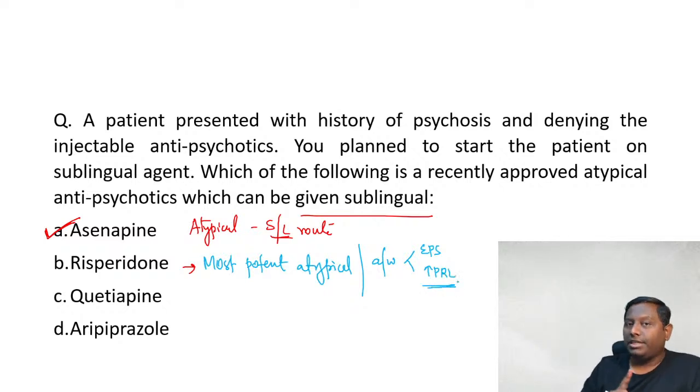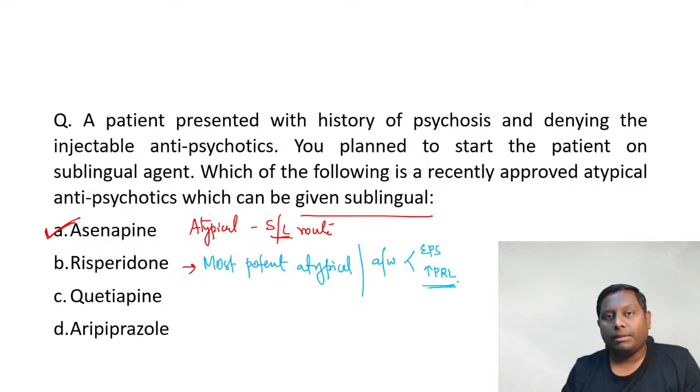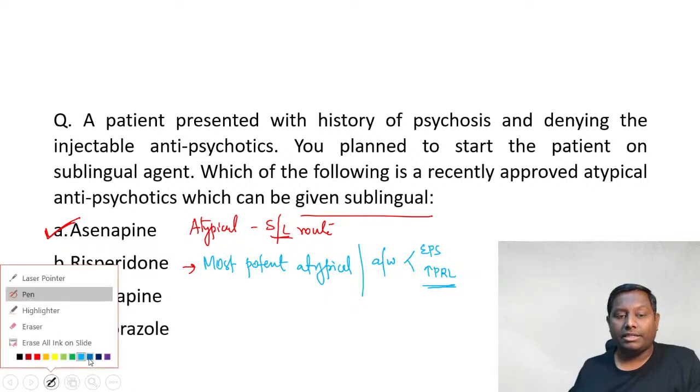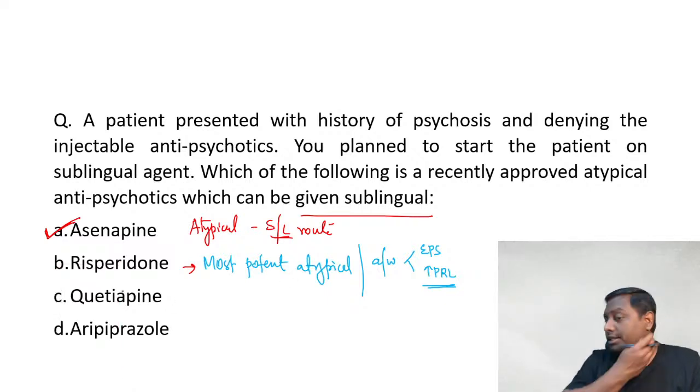Atypicals are not supposed to cause extrapyramidal symptoms; they are mainly associated with metabolic syndrome or other side effects. But the one atypical that can cause extrapyramidal symptoms is your risky drug, risperidone. That is why I call it a risky drug.